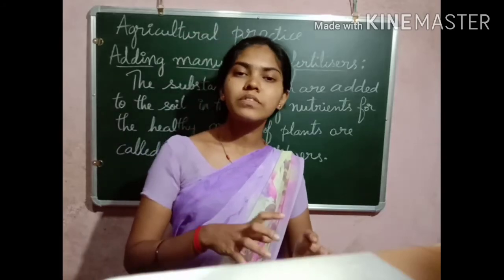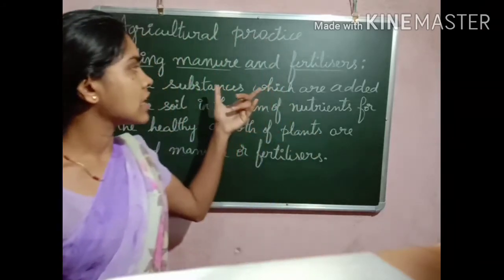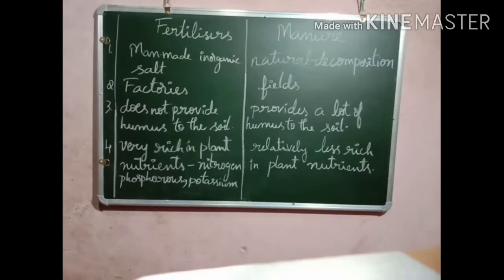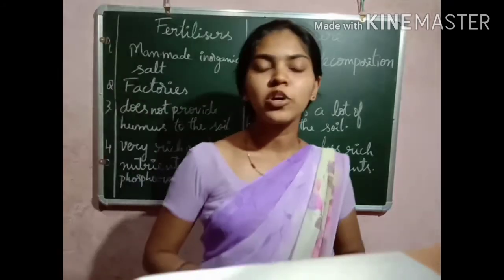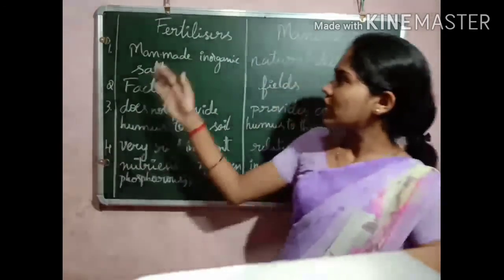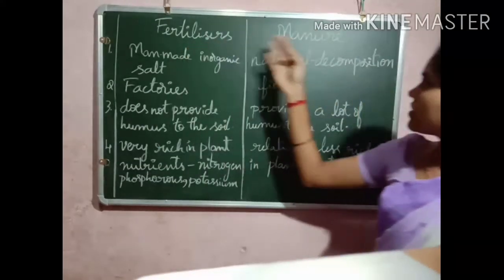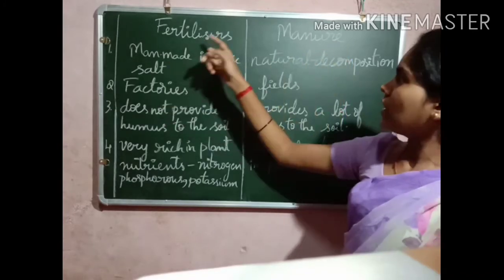Now let us discuss what the differences are between fertilizers and manure. Are they the same?